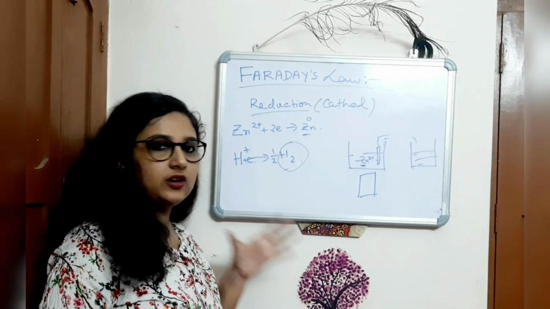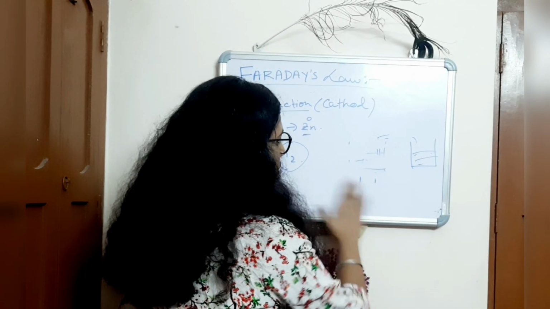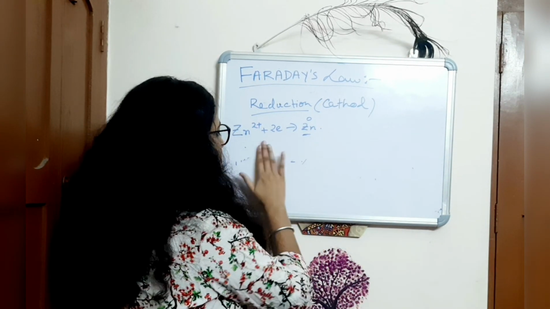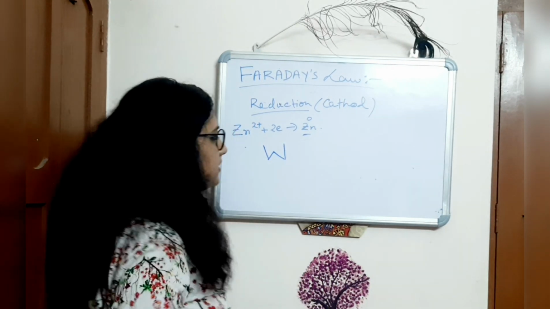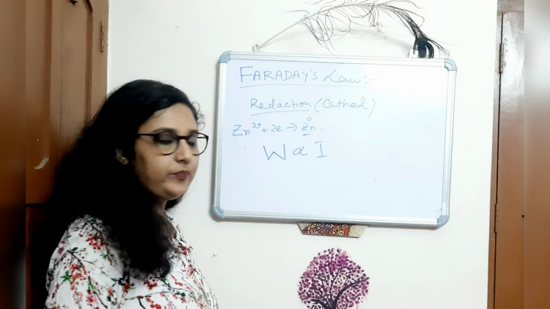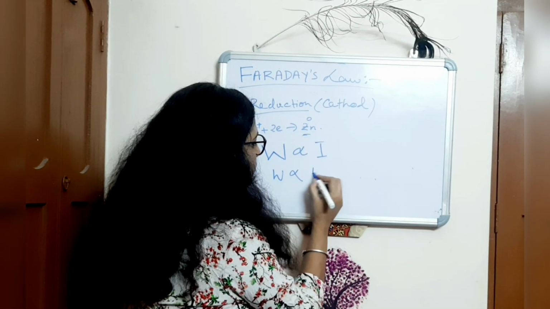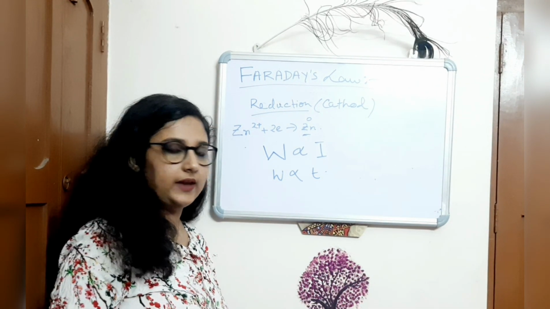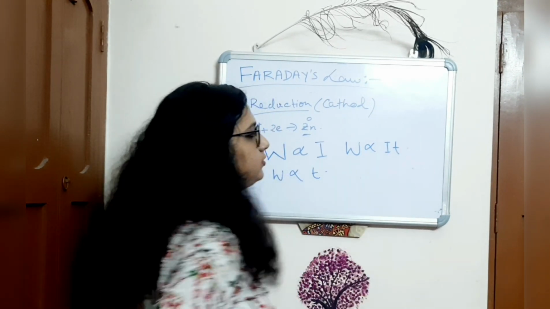So according to Faraday's law, if the weight deposited on the electrode is denoted by W, then W is proportional to the current passing through the cell, and again W is proportional to the time for which the current passes. So W is proportional to I into T.